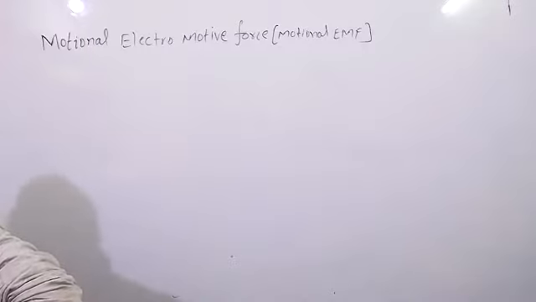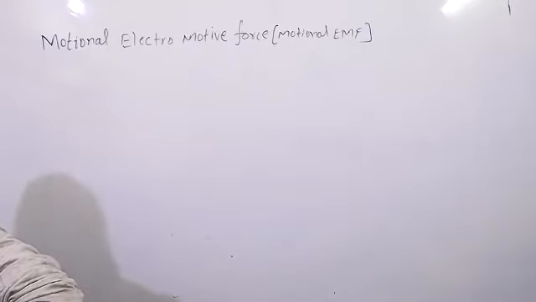It provides electric potential E, and it provides induced current. So we are studying that when there is a change in magnetic flux, it produces EMF. Now see, what is the motional EMF?